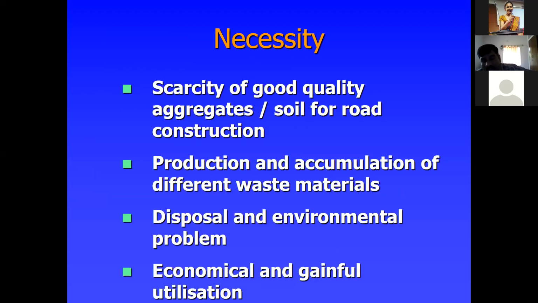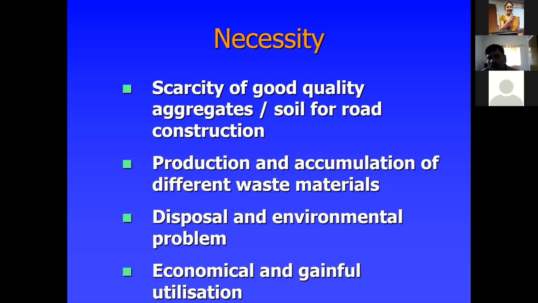Fly ash is one of the huge waste products of industry that can also be used for road construction. It is a disposal and environmental problem, so using locally available materials is very important.